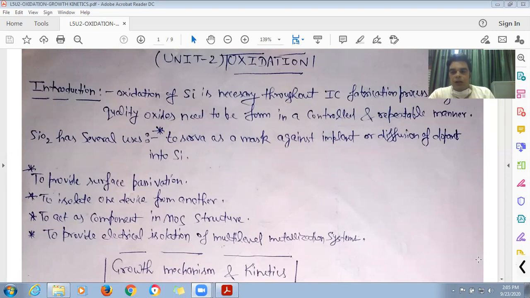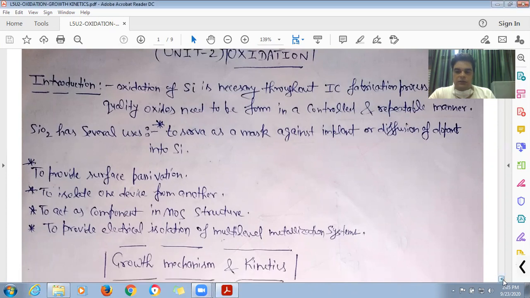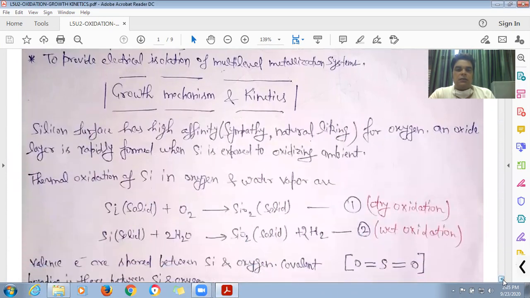Now, what is the basic process by which oxidation of silicon is happening? So, silicon surface has a very high affinity for oxygen. So, an oxide layer is rapidly formed when silicon is exposed to an oxidizing ambient.